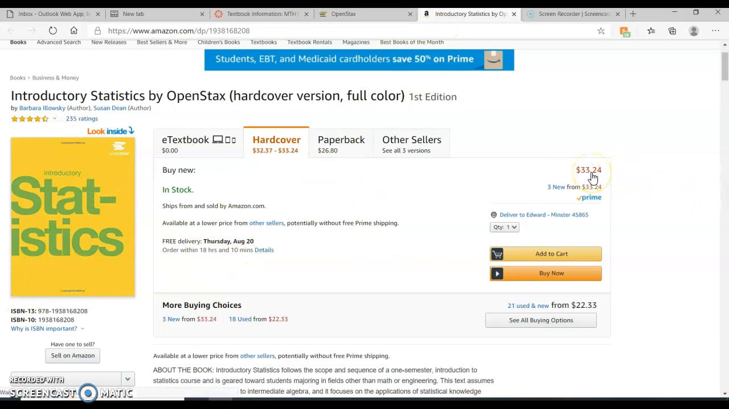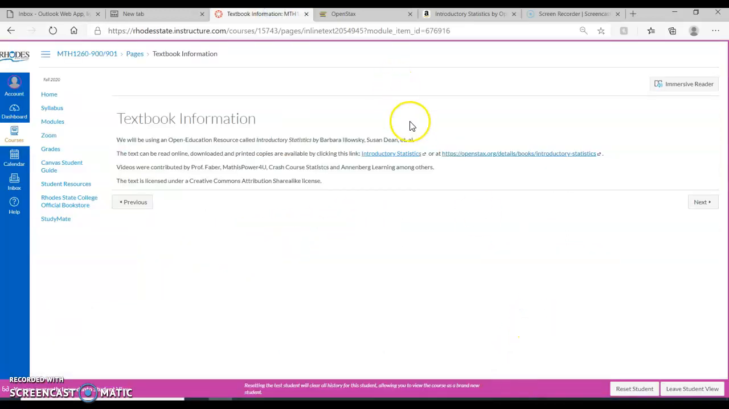It's $33.24. Okay, and if you do order it and you can't get it here in time, you can look at the ebook online until you get it. But it looks like the shipping's not too bad at the moment. So that's our textbook information, okay?